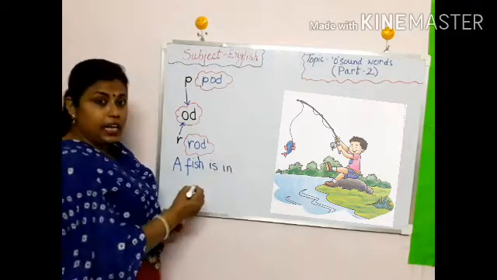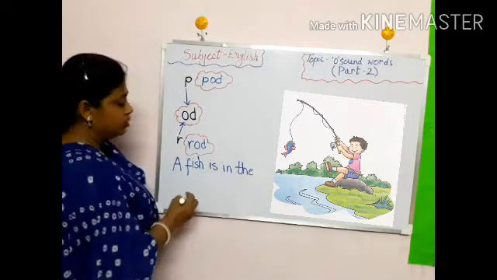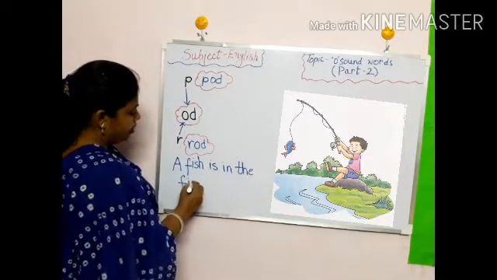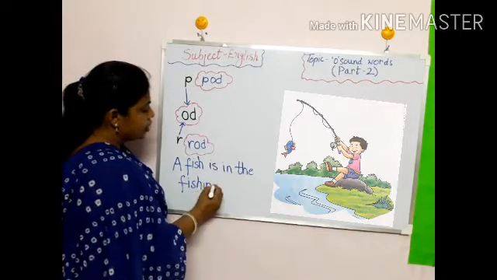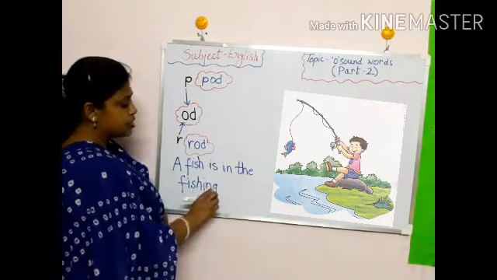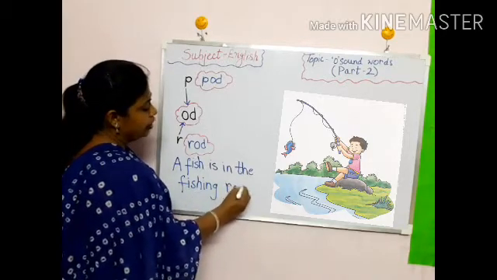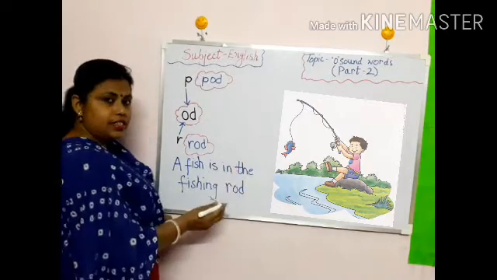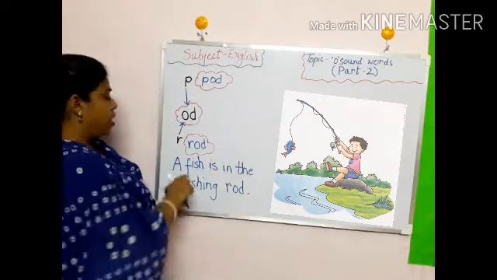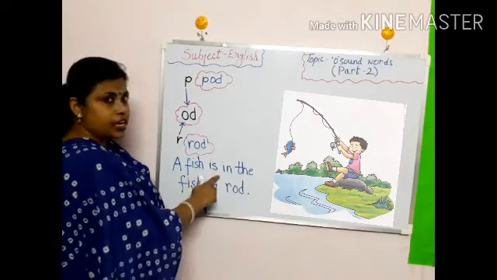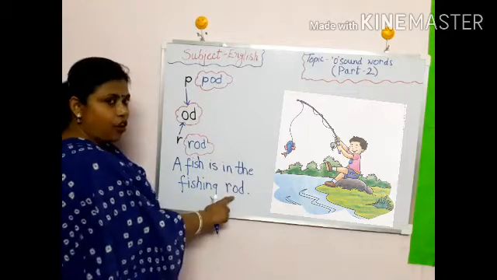I-N in. T-H-E the. F-I-S-H-I-N-G, fishing. This sounds ing. Fishing, R-O-D rod. Sentence finished. We will put a full stop. A fish is in the fishing rod.